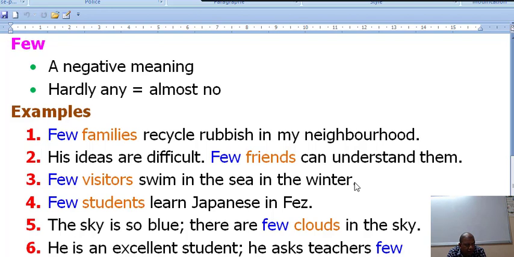Few visitors swim in the sea in the winter. Number four: few students learn Japanese in Fairs. You know that this foreign language, Japanese, we have it, yes, but the people who learn it, who study it, are not many. There is almost no student who learns this language.